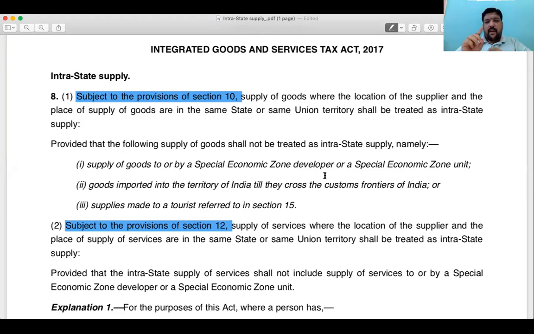No, sir. Unfortunately, read through your section 8, subsection 2. It starts with what? Subject to the provisions of section 12, which means this section is subservient to your section 12. Sir, what is section 12? Sir, you have just now completed a place of supply discussion on services where location of supplier and location of recipient are going to be in the same state.